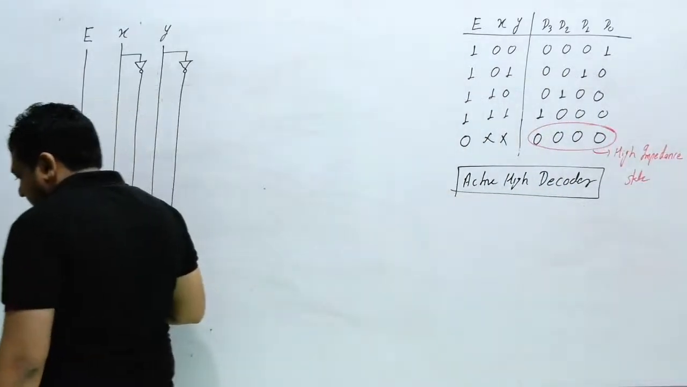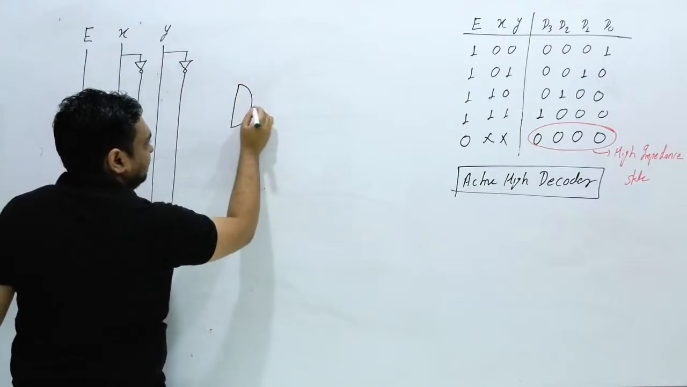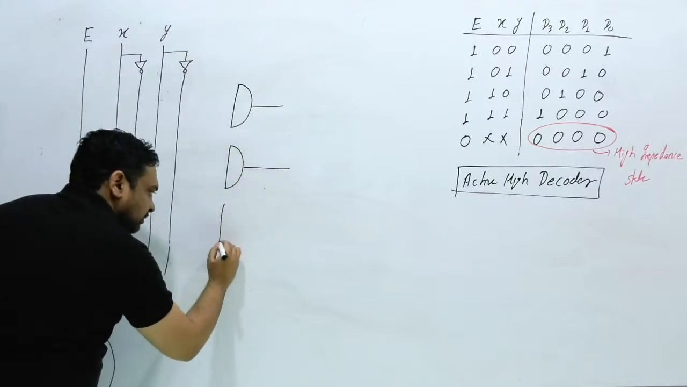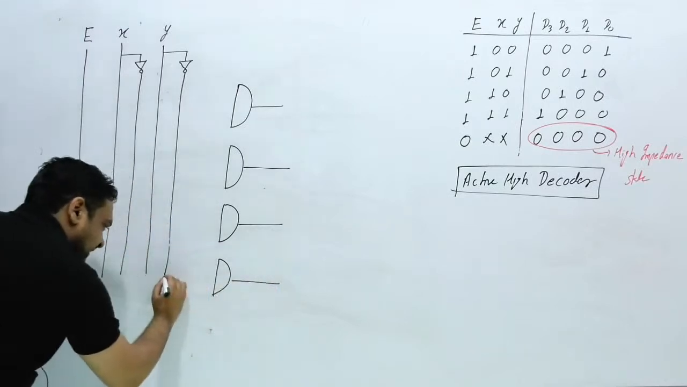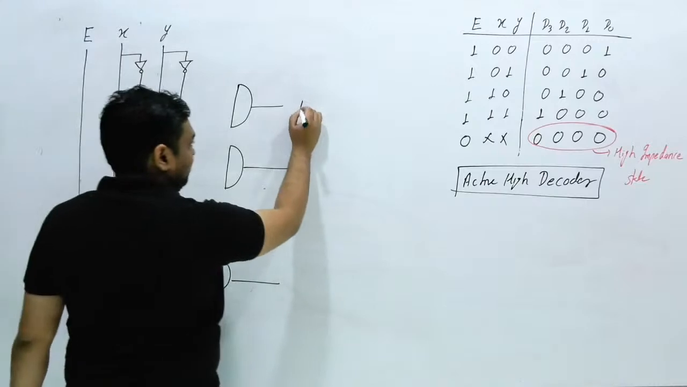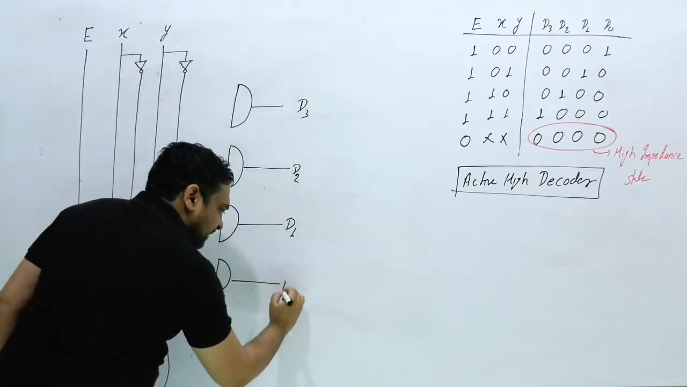And how can you write X dash Y dash? That is nothing but one AND gate. So how many AND gates are possible here? 1, 2, 3 AND gates and one more, 4 AND gates. 4 AND gates are required inside the decoder. Now suppose I am going to write this is D3, this is D2, this is D1 and this is D0.